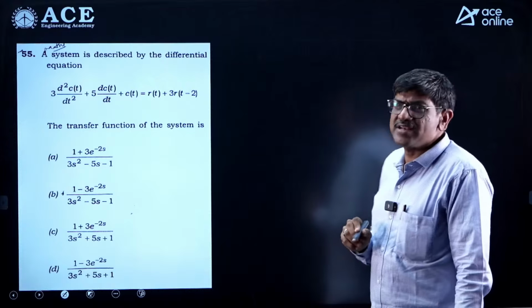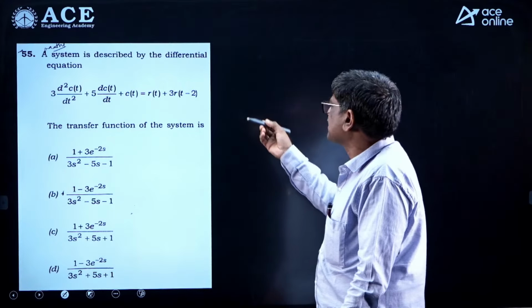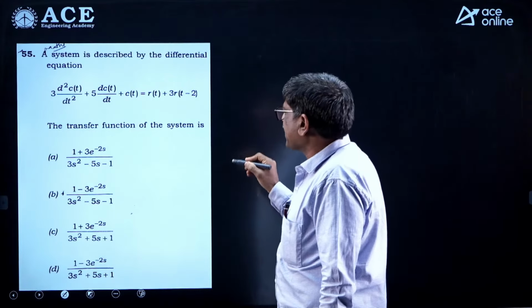So here a differential equation is given and it is asking for the transfer function. Simply apply the what? Laplace transform.